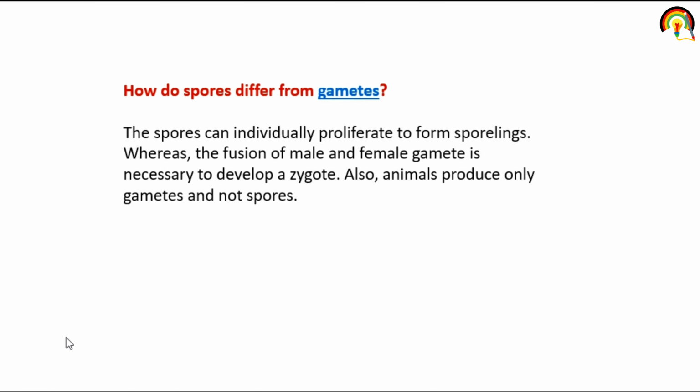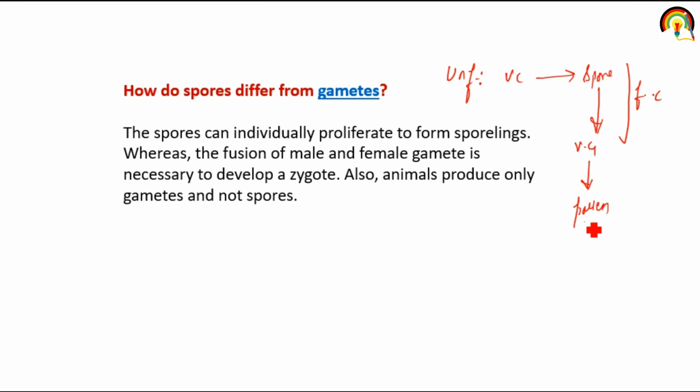So how does a vegetative cell convert into a spore under unfavorable conditions, and how does the spore, when there is a favorable condition, again convert into a vegetative cell? And what is the purpose of the vegetative cell? It produces the pollen tube that transfers the gamete to the ovule.